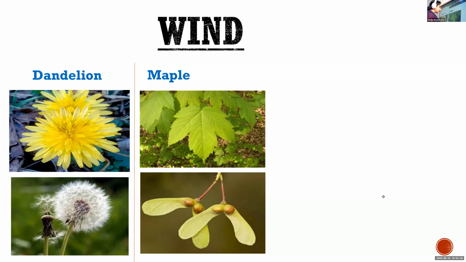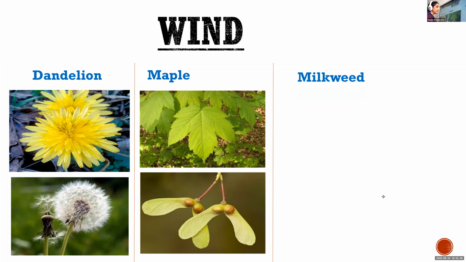Okay. So this one, dandelion and maple. See their seeds. These maple seeds have a wing-like structure. Using this structure, they can fly through the wind. So those seeds which are dispersed by wind have some special characteristics. They may be very light like cotton, and some may have a wing-like structure. So using that structure, they can fly through the wind.